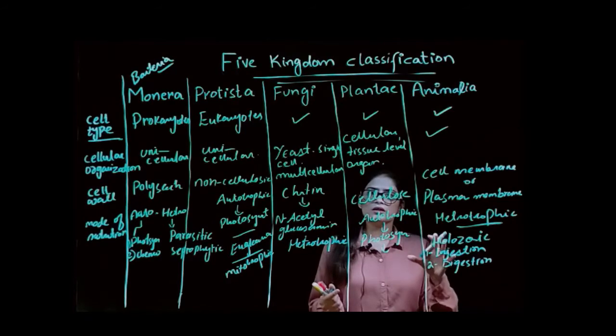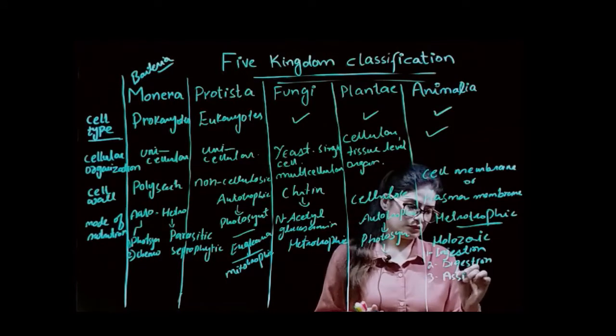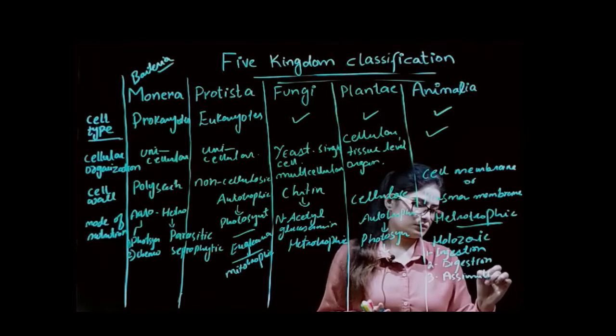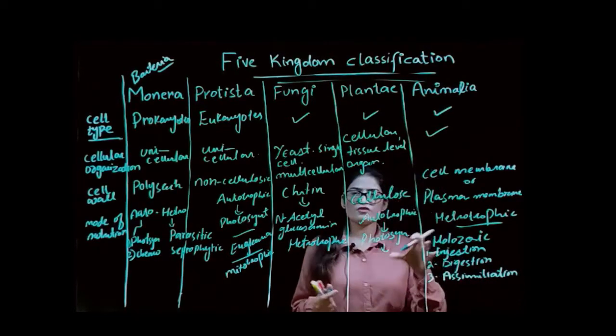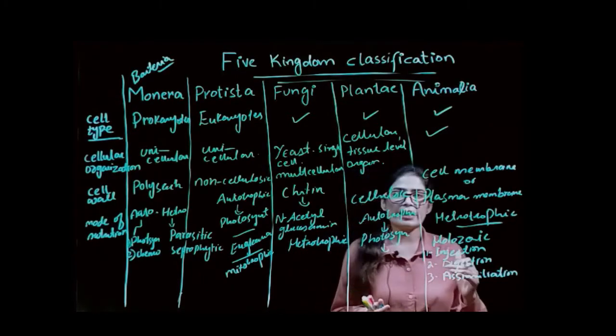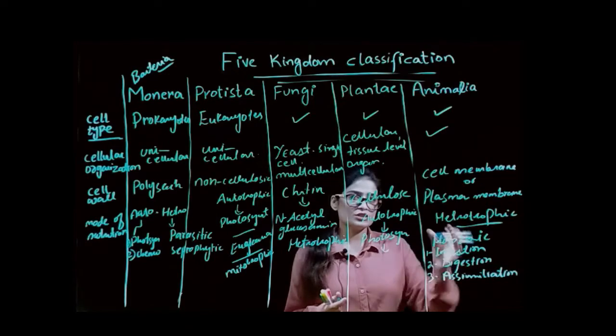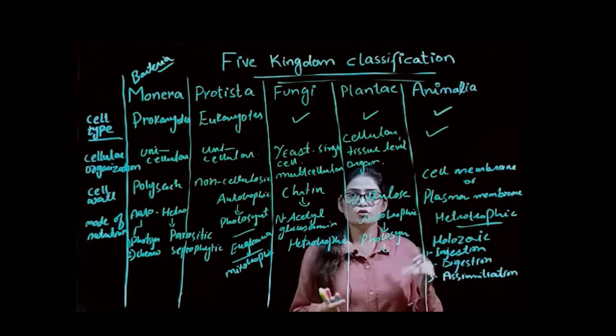the third one we have is assimilation. Assimilation can be defined as the movement of that digested molecule into the cells of the body, where they are used.